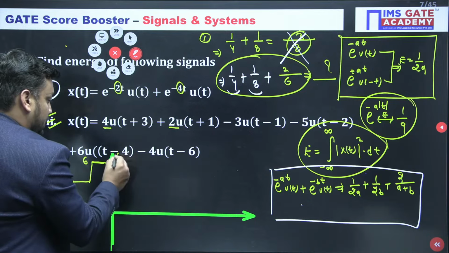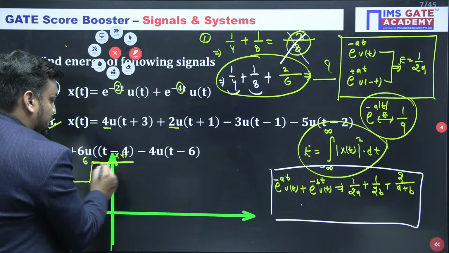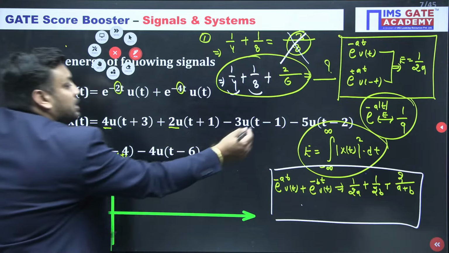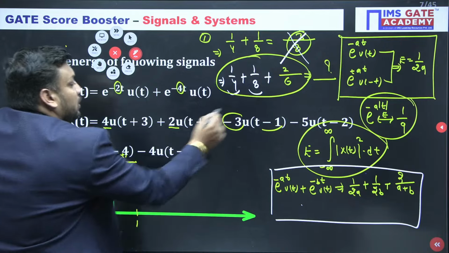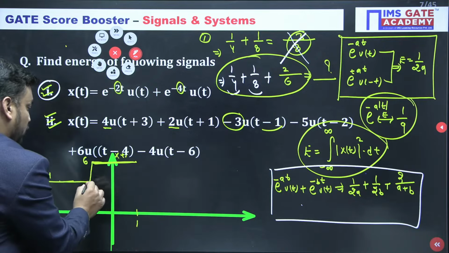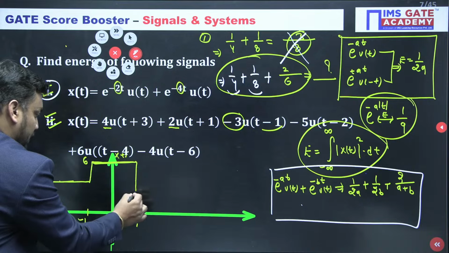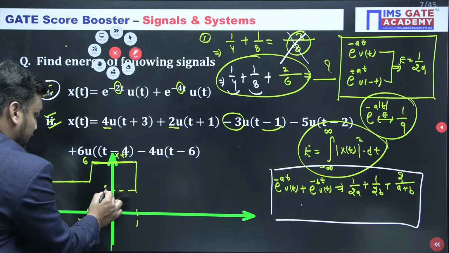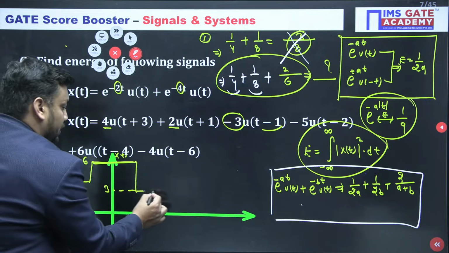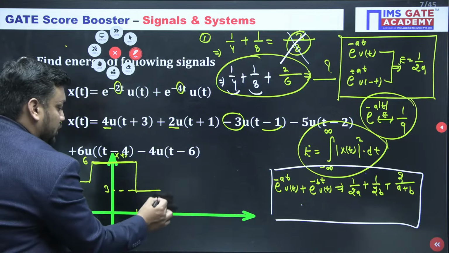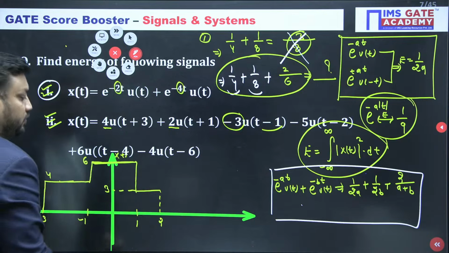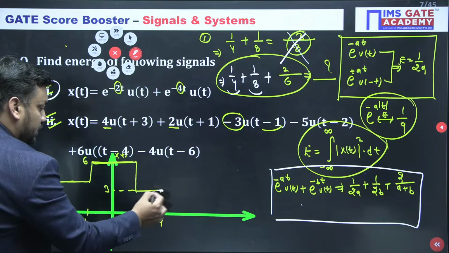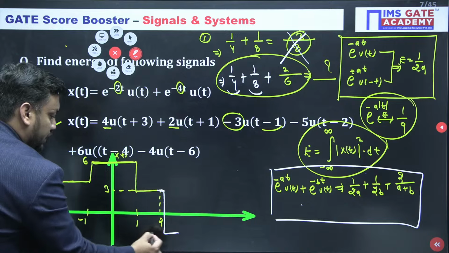I am just drawing the x(t) waveform. So, magnitude 6. As soon as the +1 location is reached, there is a drop of 3 magnitude. Right now you are at 6, and when you drop by 3, for sure you will reach 3. So again you have a stop. Now students, as soon as the location 2 comes, again there is a drop of 5. So 3 - 5, you will reach -2.